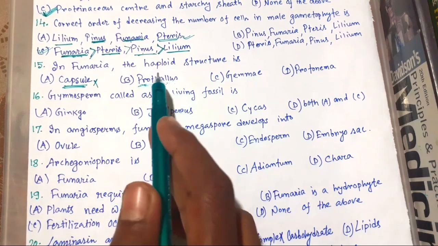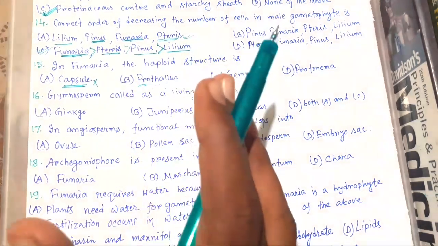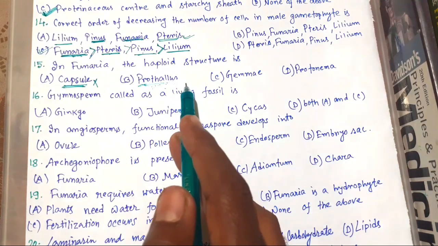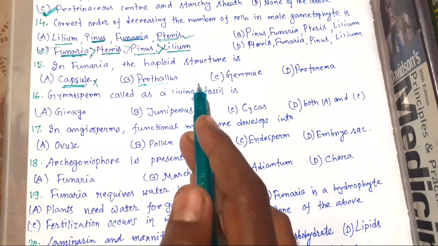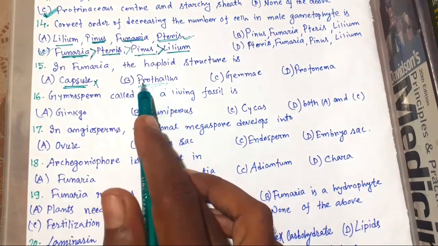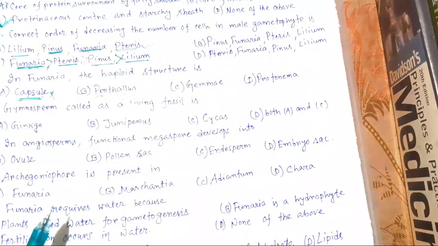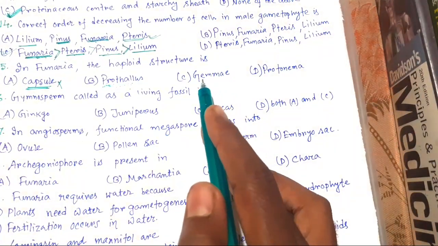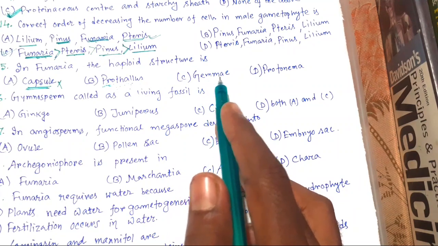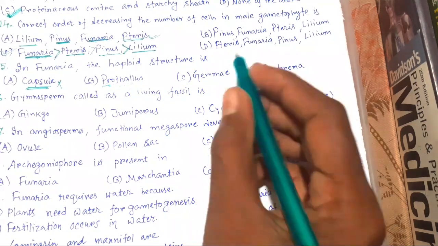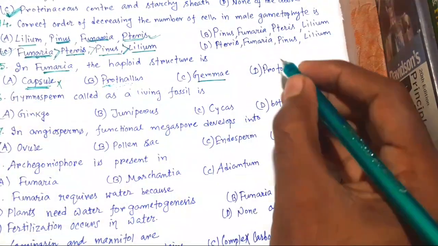So what is prothallus? Prothallus is a multicellular but small, free living, and mostly photosynthetic thalloid gametophyte of pteridophyte. And now we know gemma. Okay, this is present in liverworts. This is also haploid, but here we are asked about moss.